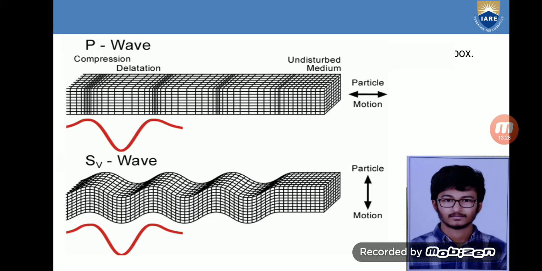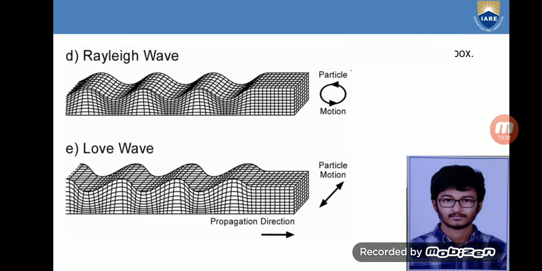Moreover, when it comes to the S wave, the particle motion slowly describes that some of the acceleration has been detonated over there. When it comes to the Rayleigh wave, the particle motion is circular. This is because of the wavefronts occurring at a distance.